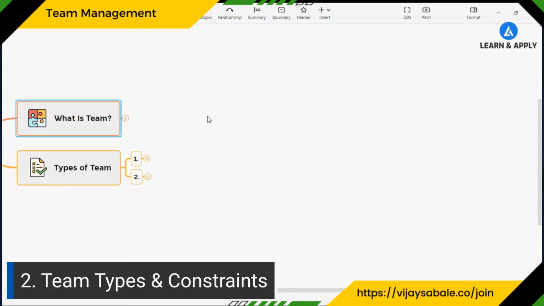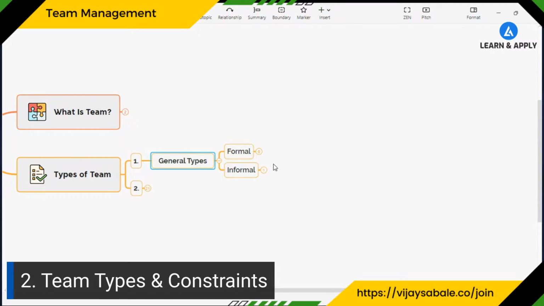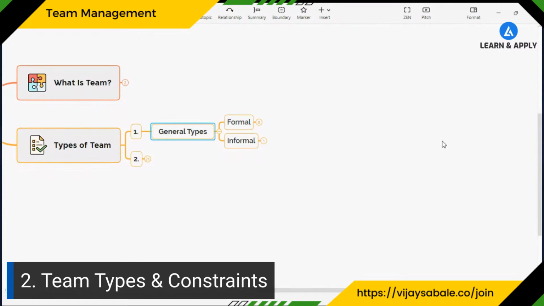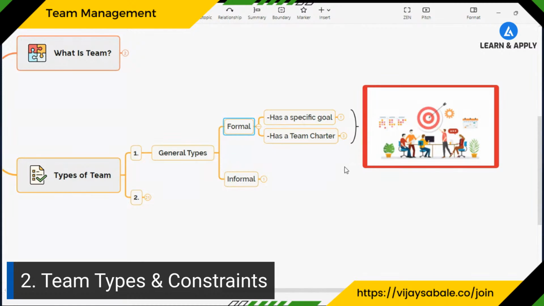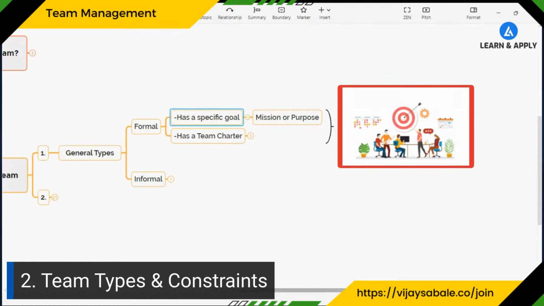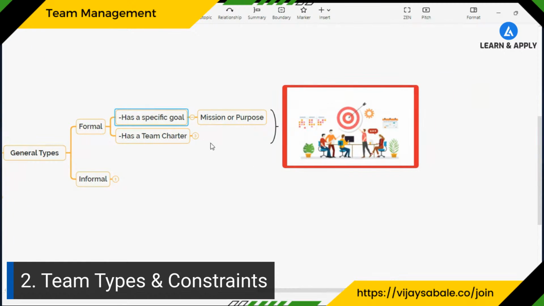Now, what are the different types of team? Depending on the general type and constraint, there are various types of team out there. If you go for the general type, then we can have formal as well as informal teams. The formal team is based on some goal or purpose for which we have formed it. This team has a mission or purpose.